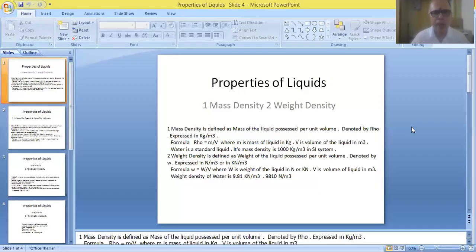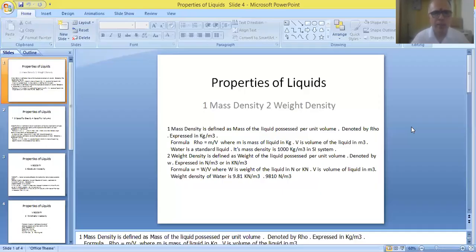The value of mass density is taken as 1000 kg per meter cube in the case of SI system. So this is about mass density, and the letter rho is used for indicating this parameter.